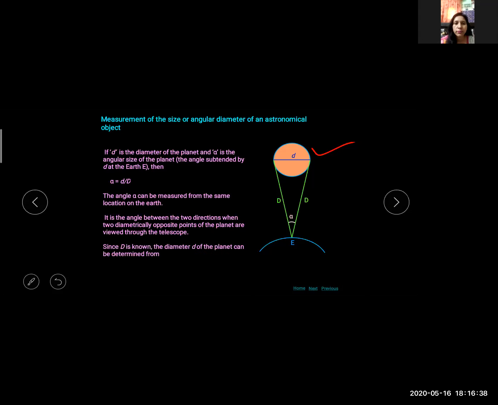Since D is known, the diameter d of the planet can be determined from d equal to alpha into D. If the diameter of a planet is equal to d, and the distance between the planet and Earth is capital D, then the angle alpha subtended by diametrically opposite ends of this planet is given by alpha equal to d upon D. Clear?